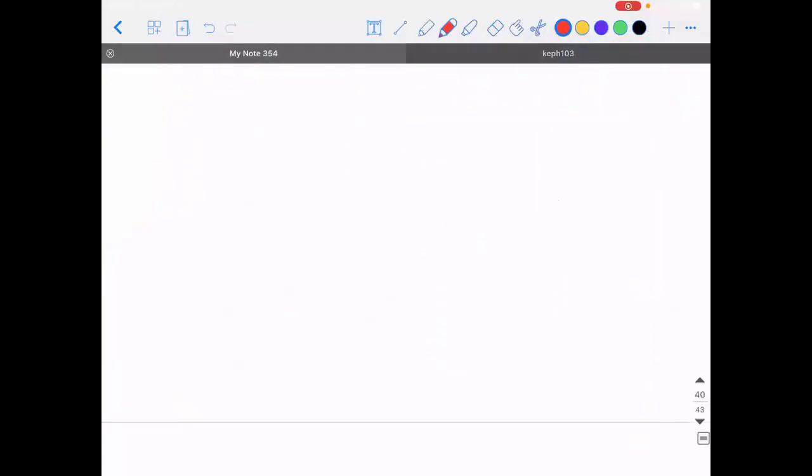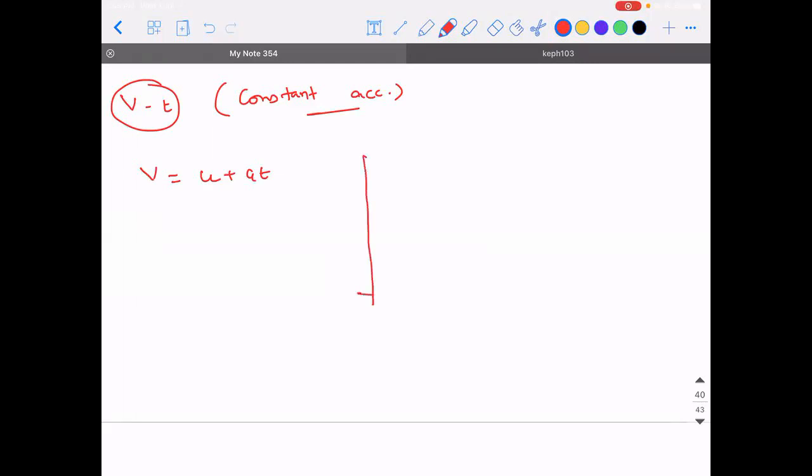So whenever you need a graph, if somebody asks you, just because it is physics, don't get scared. First thing is you should always write the mathematical equation and have clarity on which parameter is on the y-axis and which parameter is on the x-axis, and then proceed so that you will understand things better. Suppose I'm interested in the velocity time graph for an object which has constant acceleration. I know that v is equal to u plus at is applicable for an object with a constant acceleration, no doubt in that. So what should I take on the y-axis and what should I take on the x-axis?